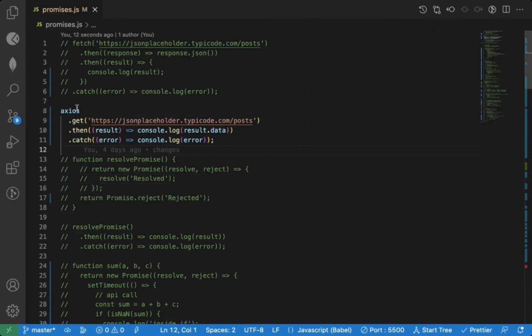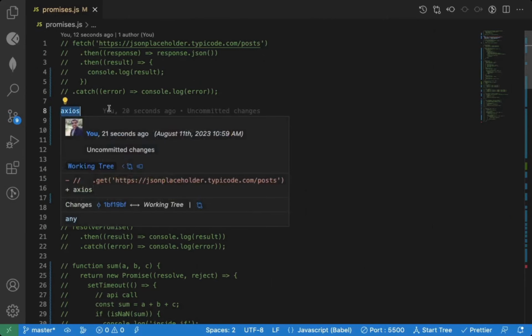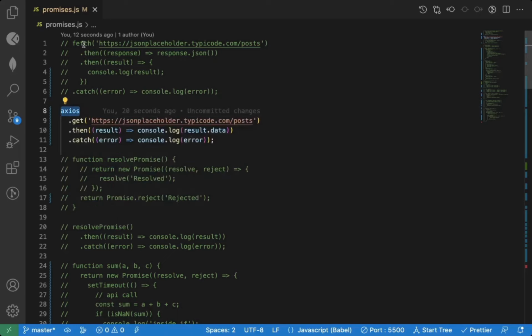This is the code that we write normally to work with promises. So Axios and Fetch are promise based API. To use Axios, you need to use a CDN or install the library. For Fetch, Fetch is built into JavaScript, so you don't have to install anything. You can directly use Fetch.